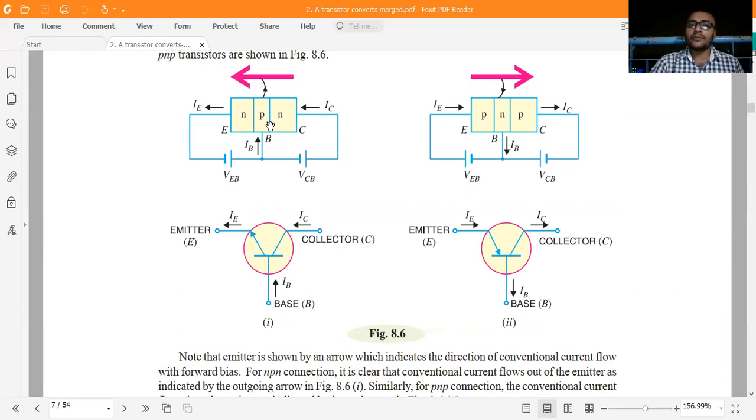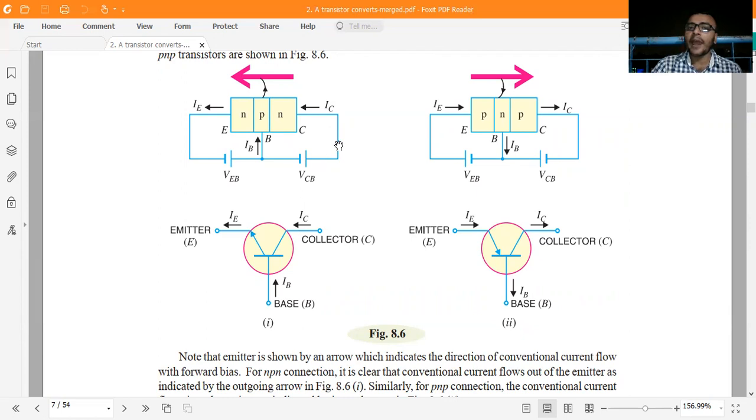Then the base region takes some electrons and converts them into the base current. But at the same time, the collector current is there. In the collector-base region also, the connection produces a collector current, but it is a very small amount. If you see the CB configuration, there is only a small value of the IC current.